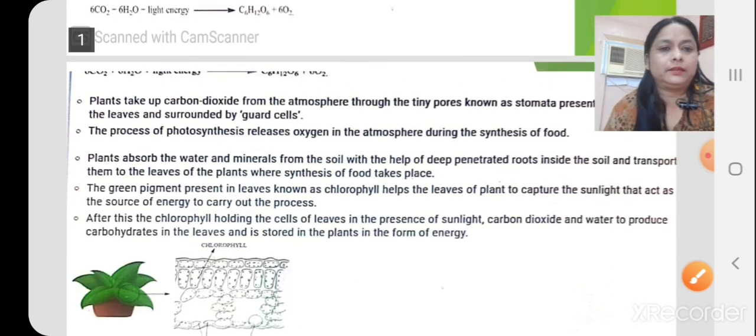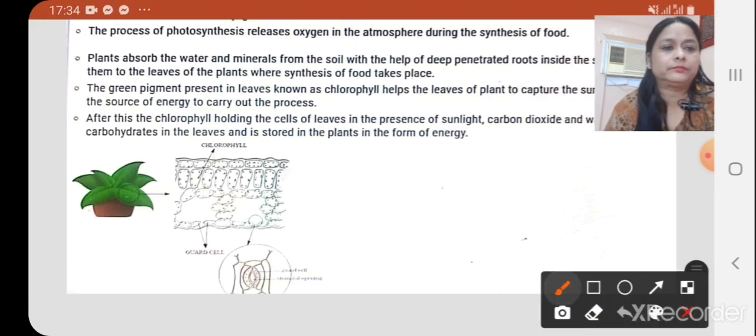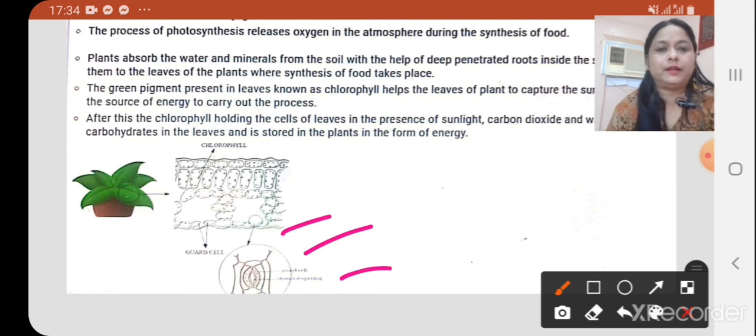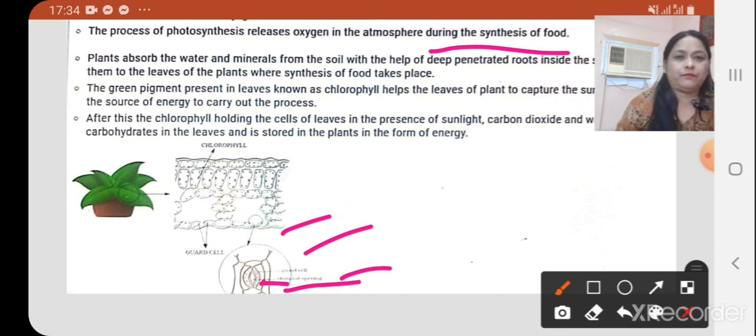This is a guard cell, and this is a stomatal opening. Then the process of photosynthesis releases oxygen into the atmosphere during the synthesis of food.